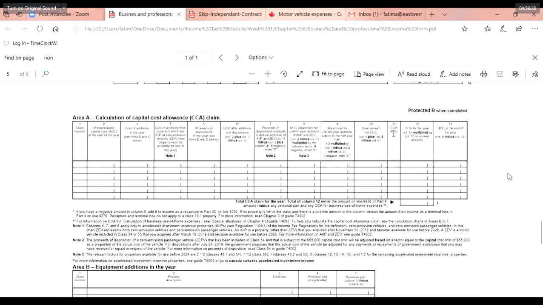I'm just giving an example, suppose your car is $30,000 and you estimate it will work very well for the next 6 years. You divide 30,000 by 6, so it's going to be $5,000.